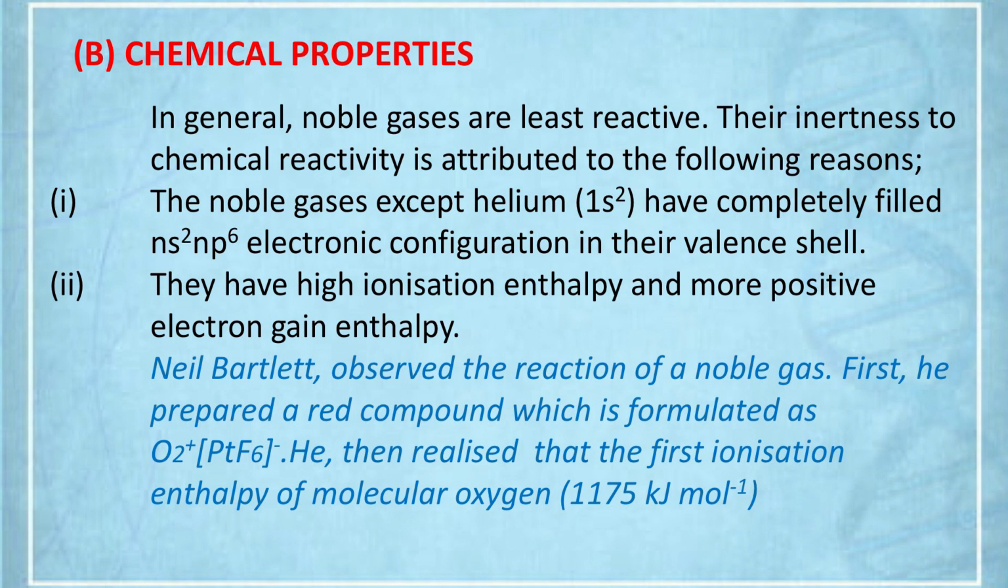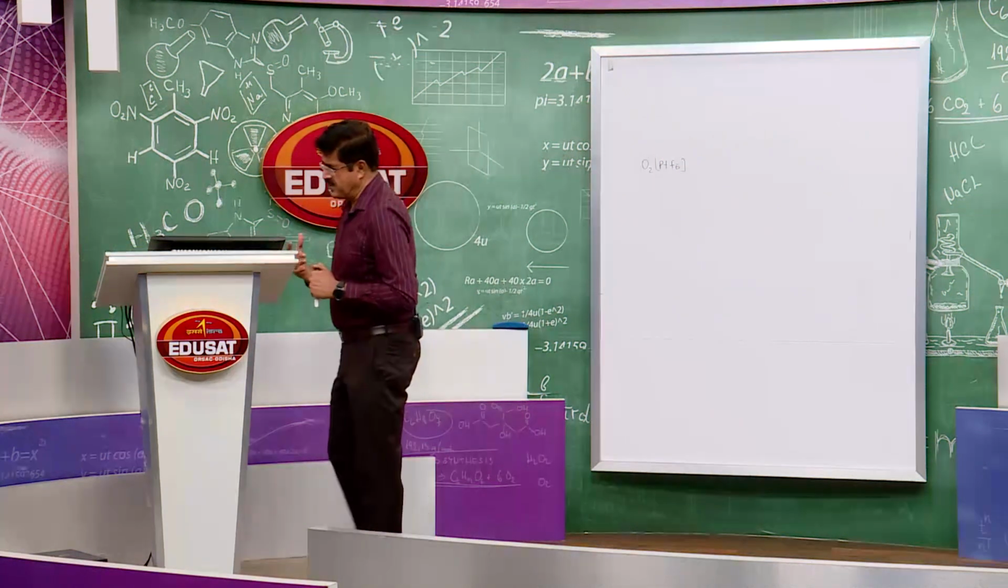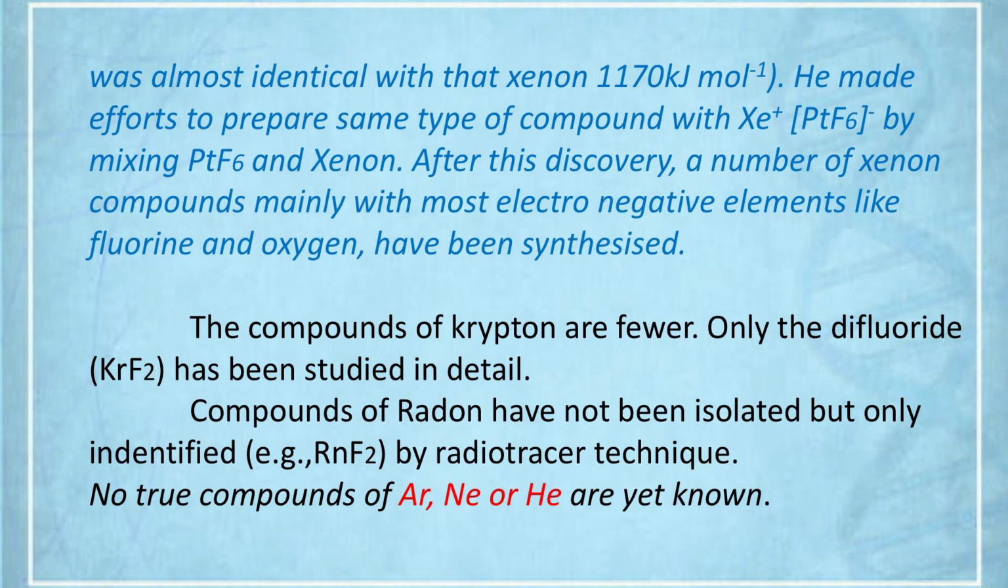and they also do not have any tendency to share electrons. So they are the least reactive elements. The discovery of the first noble gas compound I have already explained. Coming to radon, compounds of radon have not been isolated but only identified by radioactive technique, and no true compounds of argon, neon or helium are yet known. I have already told you that noble gas compounds mean compounds of xenon and krypton because of their low ionization energy. Though radon can form compounds, it has not yet been isolated.